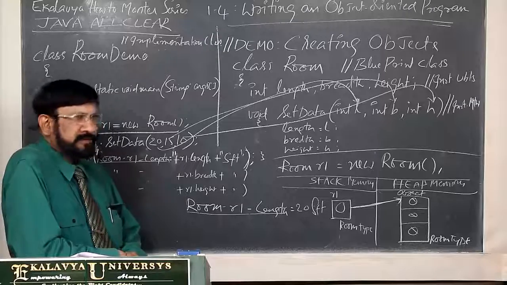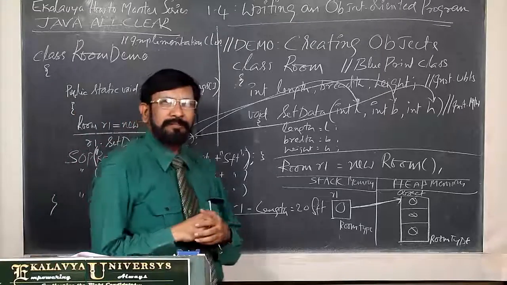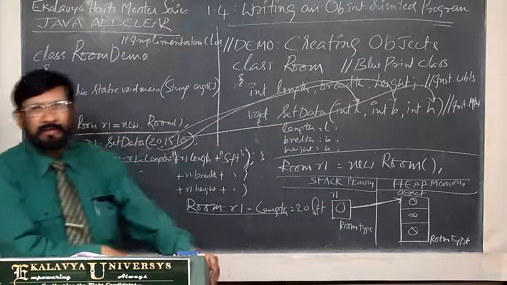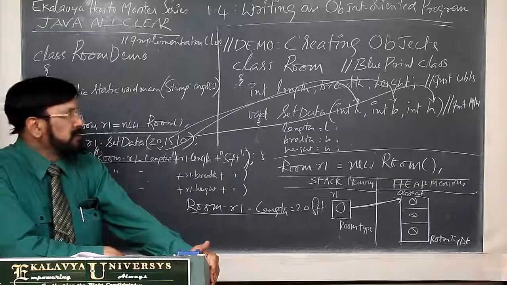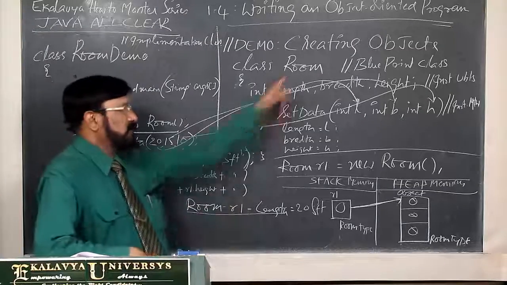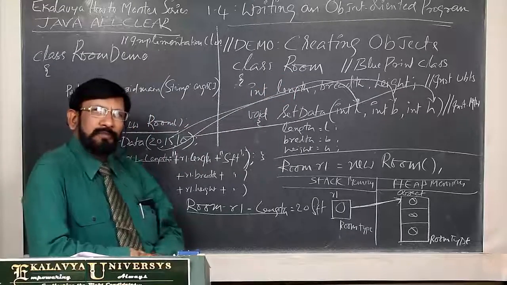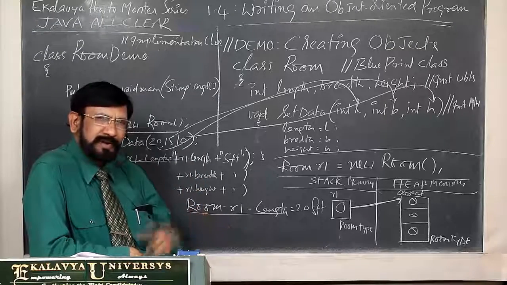Here I have to tell you certain points. In the previous program, the first program, only one class is there. That's why the file name we have given is first program. But here two classes are there, Room and the other one is RoomDemo. So which one should be given for the file name? You may obviously guess it.